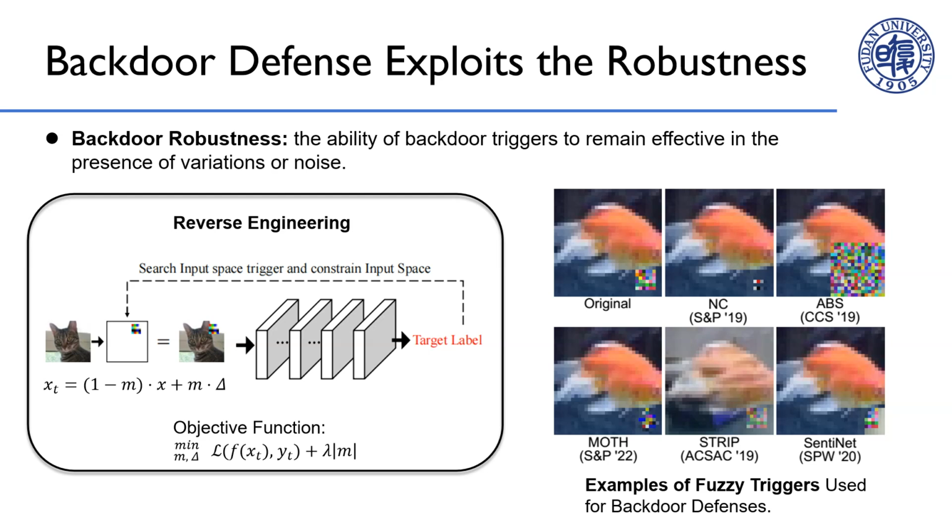original triggers. In our paper, we refer to these triggers that are similar to the original trigger and can activate the backdoor as fuzzy triggers. Although the triggers identified by various backdoor defense methods may not be identical to the original triggers, they still possess the capability to activate the backdoor and thus can all be classified as fuzzy triggers.